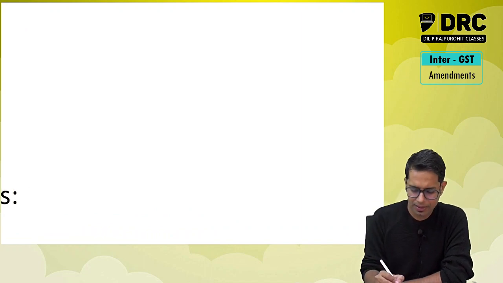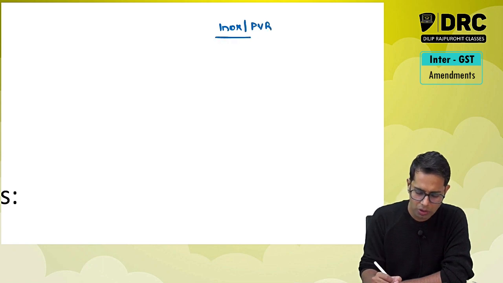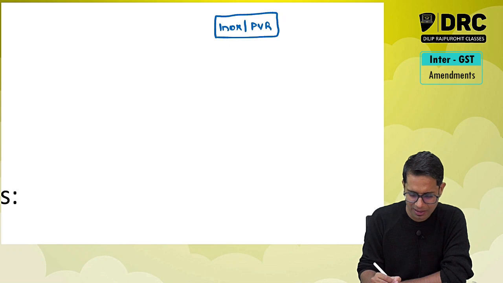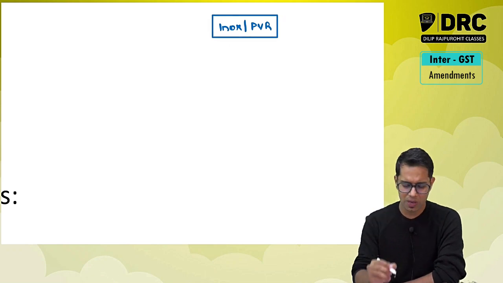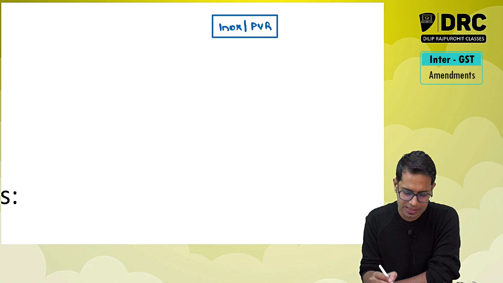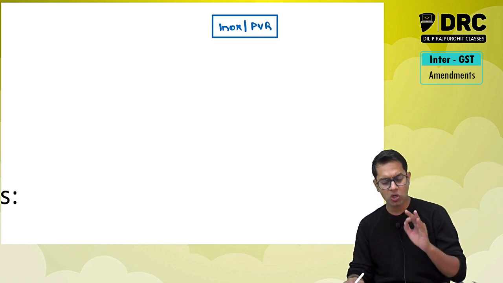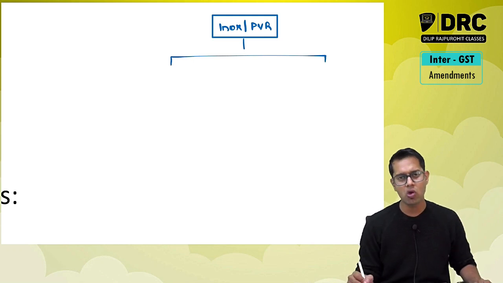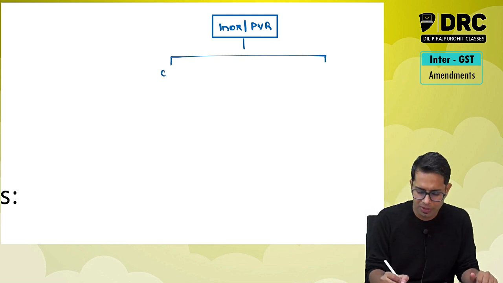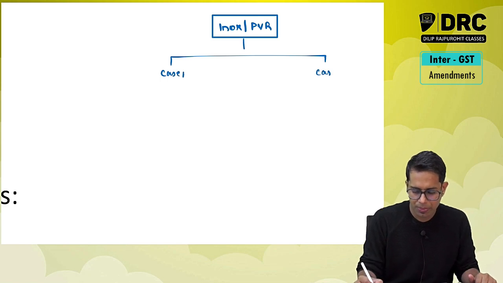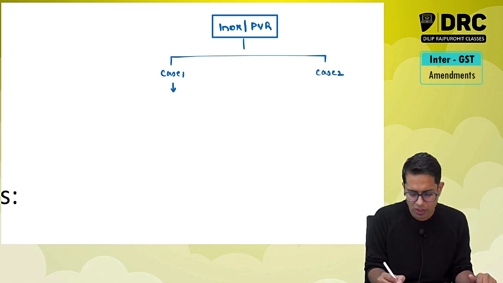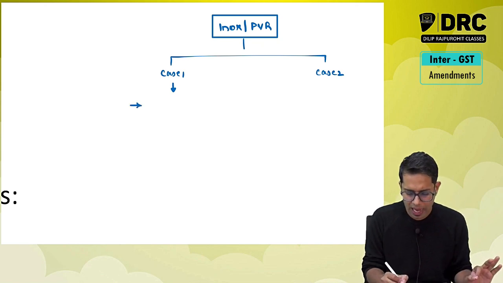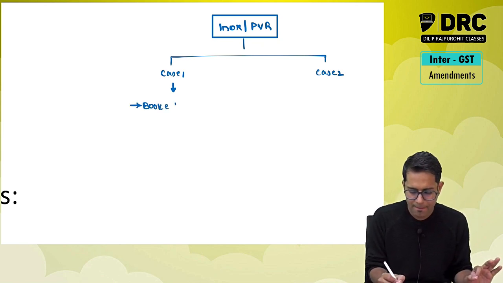Now let us take an example. I go to Inox to watch a movie. I go to PVR to watch a movie. Any theater for that matter, sir? I go to a theater near my house, sir. It does not matter which theater you are going to. Please understand the example, the example is what is important over here. I go to Inox to watch a movie. When I go to Inox, there are 2 options available over there, meaning there may be 2 possibilities. Case 1, case 2. Case 1 is what, sir? See, I go there to watch a movie. I have booked a movie ticket, for which I have paid rupees 250.